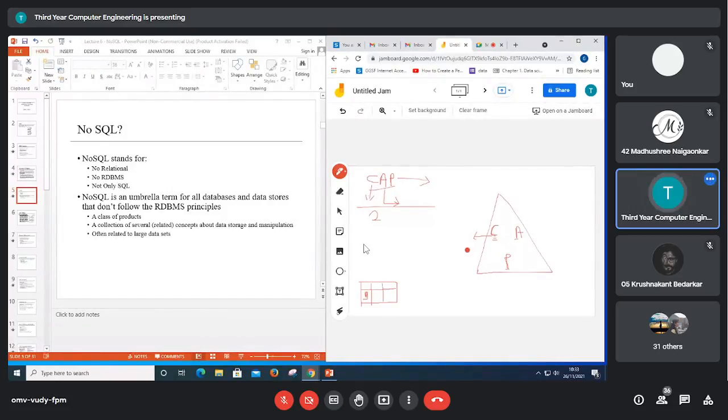Second is the location. As I said, in the distributed database, different locations are there, and we have to maintain consistent data in the different locations. If I'm withdrawing an amount from my account at the Nasik branch, the same data will be reflected in the Pune branch as well. If different data is reflected, it means that I'm not going to achieve the consistency.